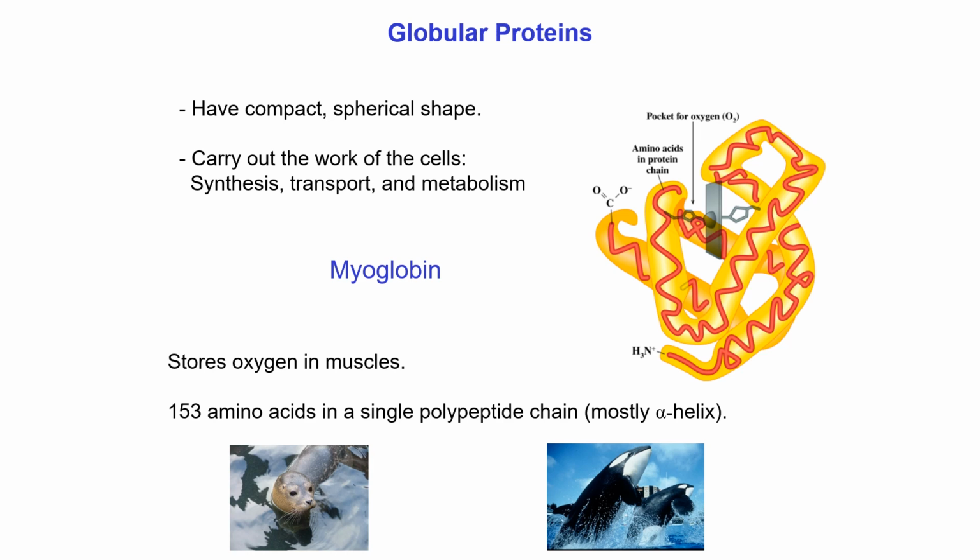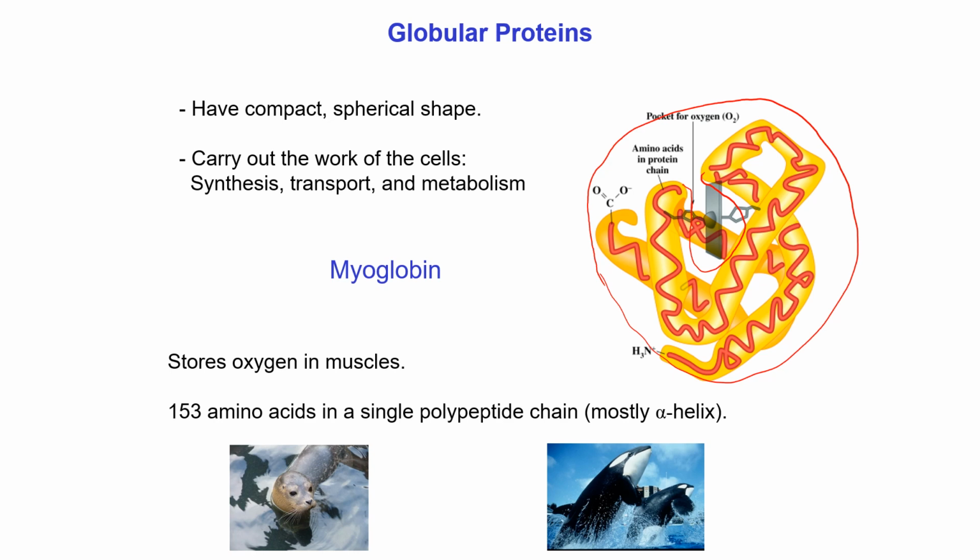For the example of globular protein, we mention here myoglobin, and we can see the symbolic representation of myoglobin here. We can see the polypeptide chain folds into a specific three-dimensional shape which is apparently spherical in nature and in compact form. The function of myoglobin is to store oxygen in our muscles. We can see the tertiary structure of myoglobin. There is a pocket in the tertiary structure, that is, in the 3D shape of that myoglobin.